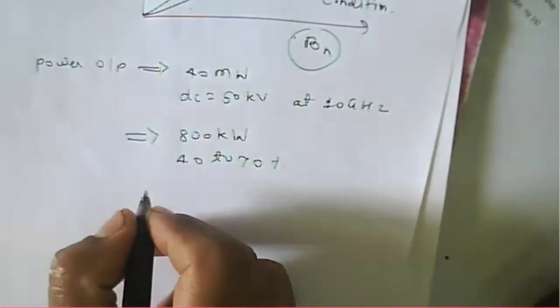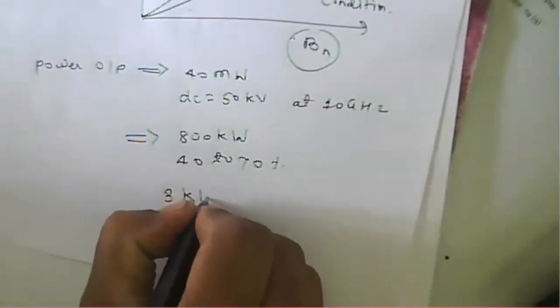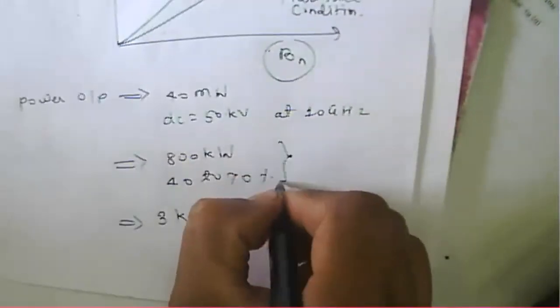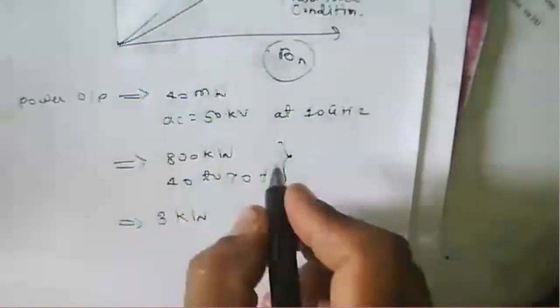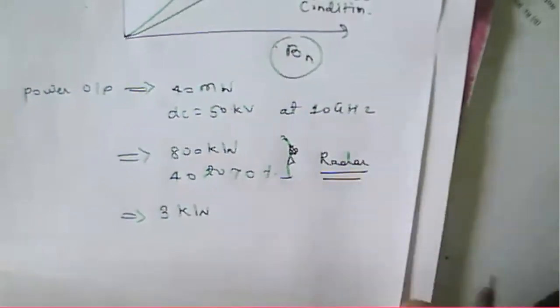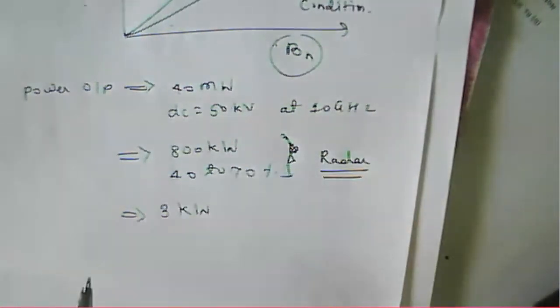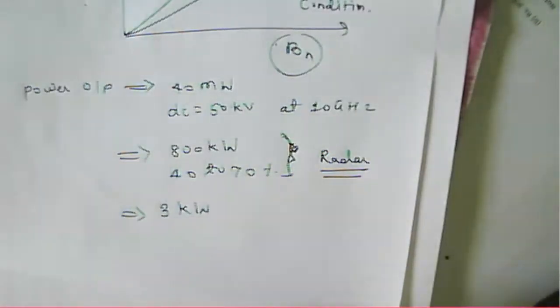Whatever magnetrons are available in the market right now, their output is about 3 kilowatt. These high-power magnetrons are used to generate RF oscillation, and are used in radar. Mostly magnetrons are used in radar transmitters, industrial heating, or microwave ovens. The standard output power for a microwave oven is about 600 watt.